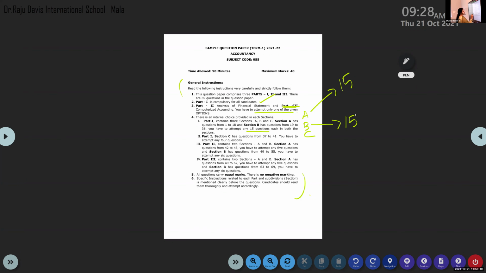And from Section C, you can find questions from 37 to 41: 37, 38, 39, 40, 41. 5 questions are there, and you have to attempt any 4.